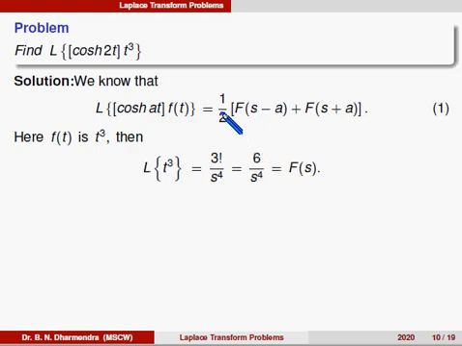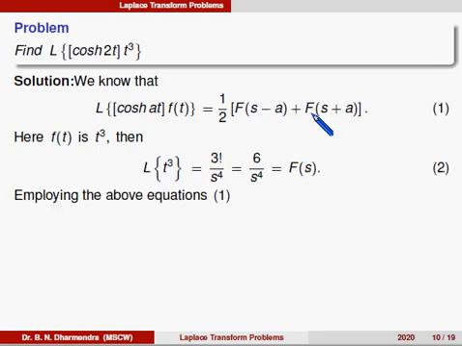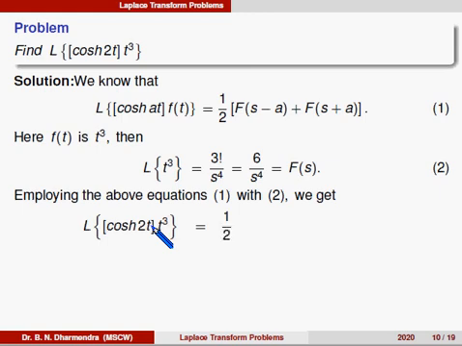What you have to replace, that is 1 by 2 into f of s minus a. Here a is 2. You can observe the terms, the first term is s minus 2, the second term is s plus 2. So therefore, when I have to compare with these two formulas, it can be written as Laplace of cos hyperbolic 2t into t cube is equal to 1 by 2 times, what is f of s in the first term, we can replace s by s minus 2, that is 6 divided by s minus 2 whole to the power of 4 plus 6 divided by s plus 2 whole to the power of 4.